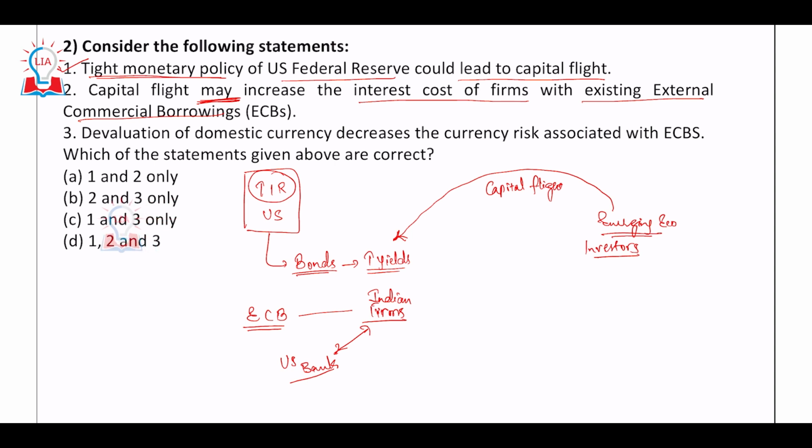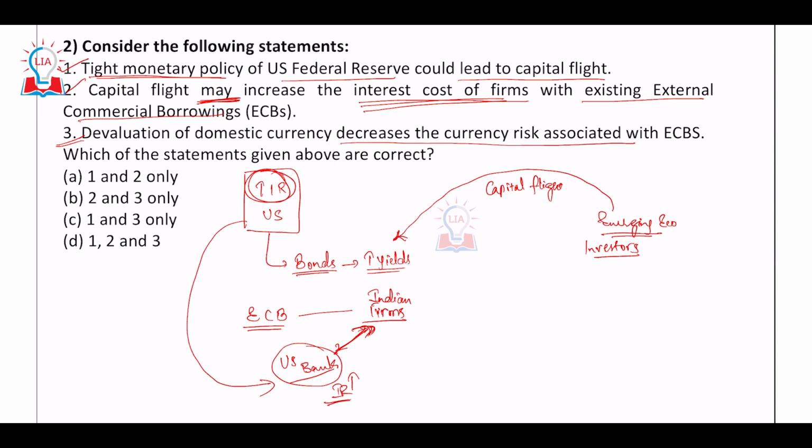External commercial borrowings. So US banks, obviously, if the interest rates are rising here, what would it lead to? In US banks also, the interest rates would go up. So if Indian firms are borrowing from here, obviously the interest cost of the firms would go up as well. Done. So second statement is absolutely right. Still, we cannot eliminate. Look at the third option. Devaluation of domestic currency decreases the currency risk associated with ECBs. You already know what ECBs are, right?